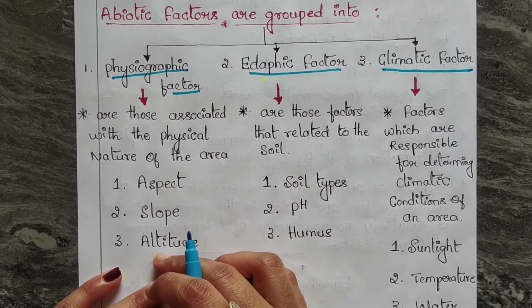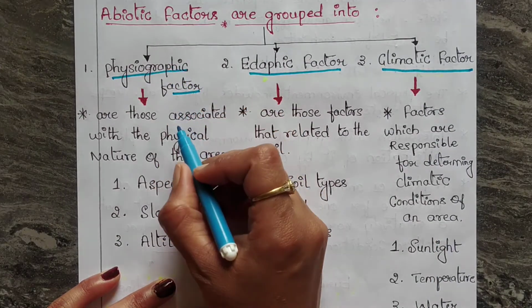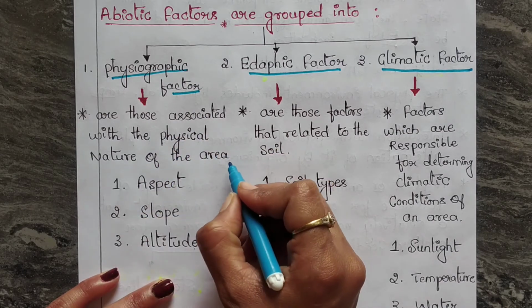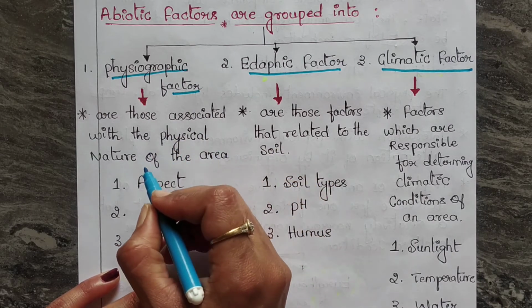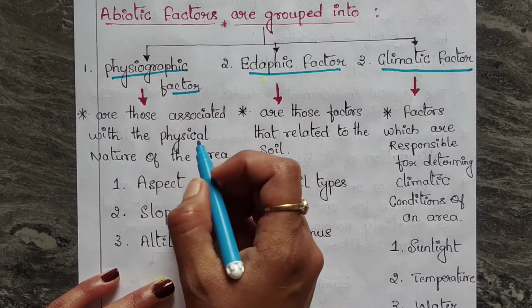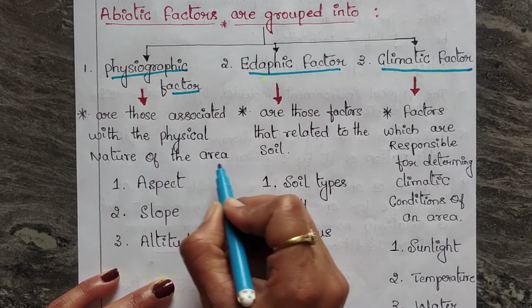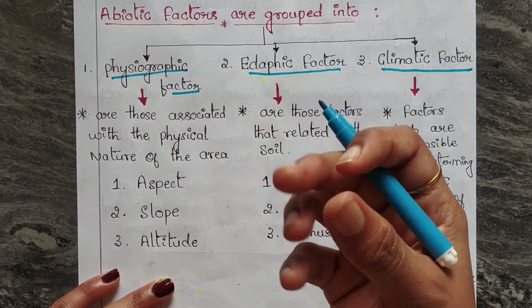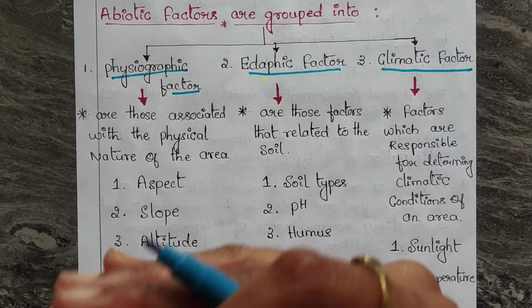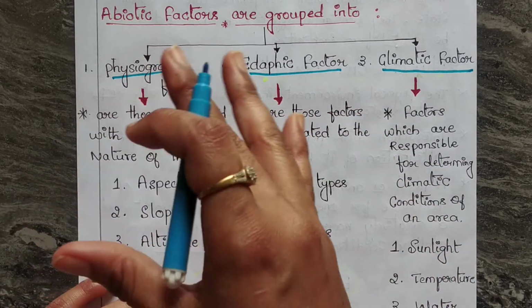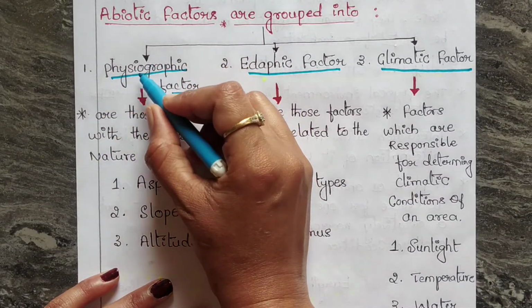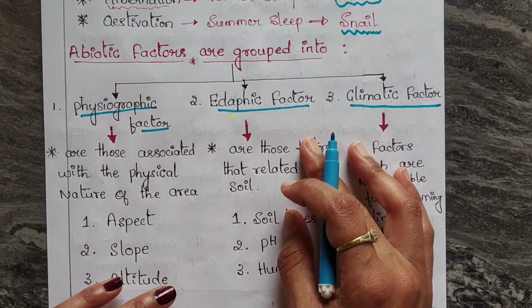Let us know what those are. Physiographic factors are those associated with the physical nature of the area, meaning how the area is, whether it is sloping, whether it is high above sea level. That is what we verify as the physical nature. Those factors come under the physiographic factor.